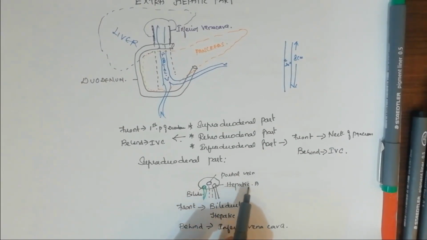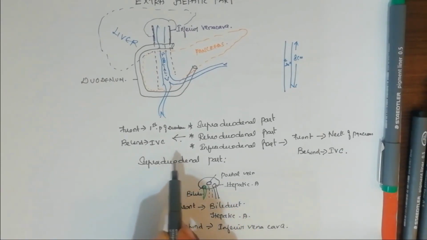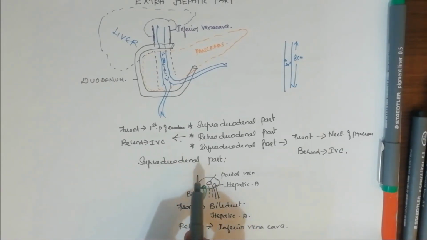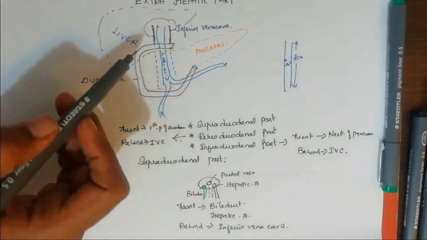And in the posterior aspect it is the same for all the 3 parts of the portal vein, that is supra, retro and infraduodenal part. Behind we have got an important vein called the inferior vena cava. So this is the vein which is related behind. So the relation behind the portal vein on all the 3 parts is the inferior vena cava. In the supraduodenal part, the anterior aspect is contributed by the bile duct and hepatic artery, which are coming outside the porta hepatis along with the portal vein.